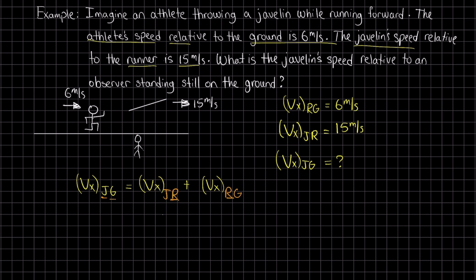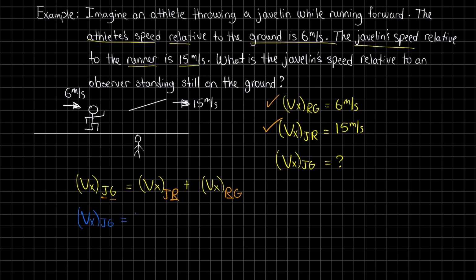So what this would represent is the javelin's speed relative to the runner. Do I know that? Yes, I do. The RG would represent the speed of the runner relative to the ground. That I also do know. Because the R's are toward the inside, they're going to cancel out, and I've properly set up my relative velocity formula. Therefore, I can plug in the speeds that I know.